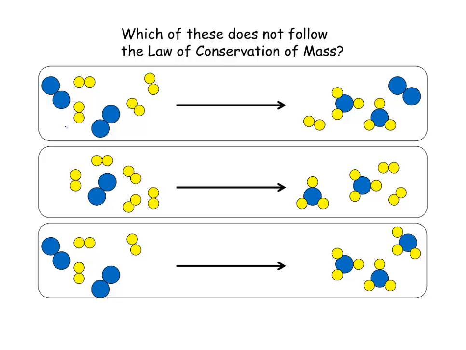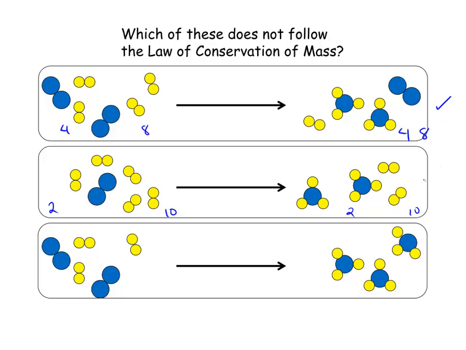In the first box, notice that we have 4 of the blue atoms at the beginning, and we have 1, 2, 3, 4 of the blue atoms at the end. Similarly, if we counted the yellow atoms, we would end up with 2, 4, 6, 8 of the yellows, and 2, 4, 6, 8 of the yellows on either side of the arrow. If we look at the second box, on the left-hand side we have 2 blue ones, on the right-hand side we have 2 blue ones. On the left-hand side, we have 2, 4, 6, 8, 10 yellow ones. And we have 1, 2, 3, 4, 5, 6, 7, 8, 9, 10 yellow ones on the right.